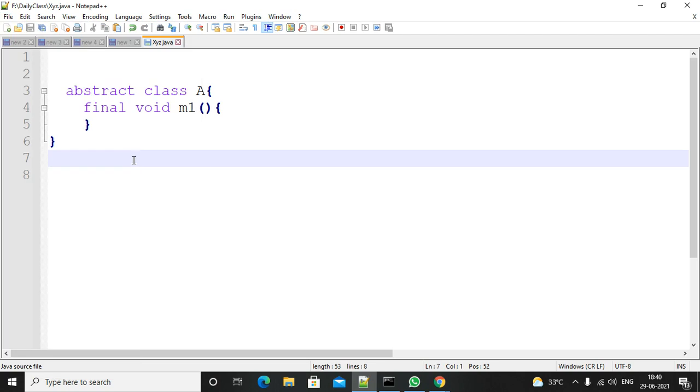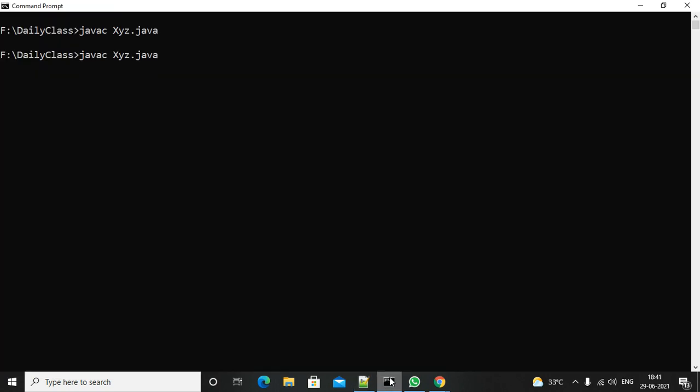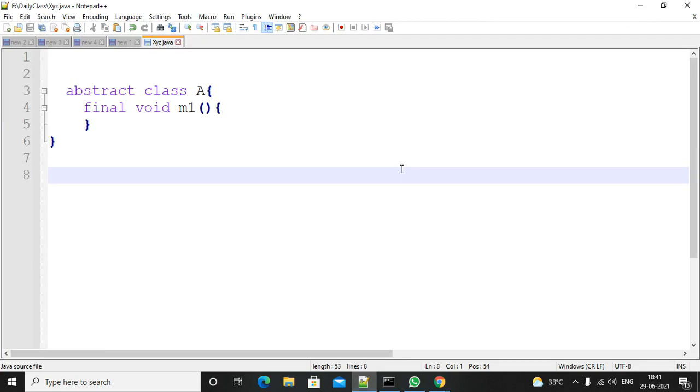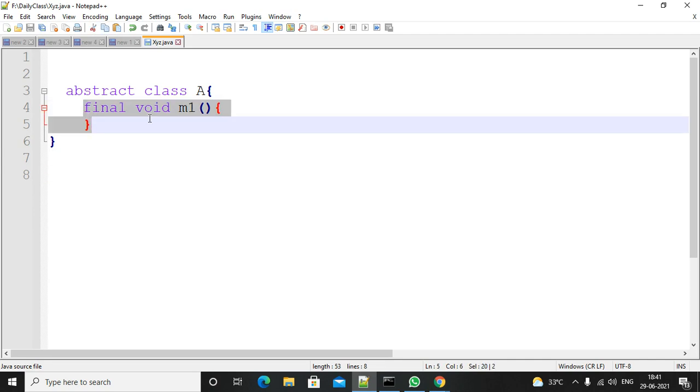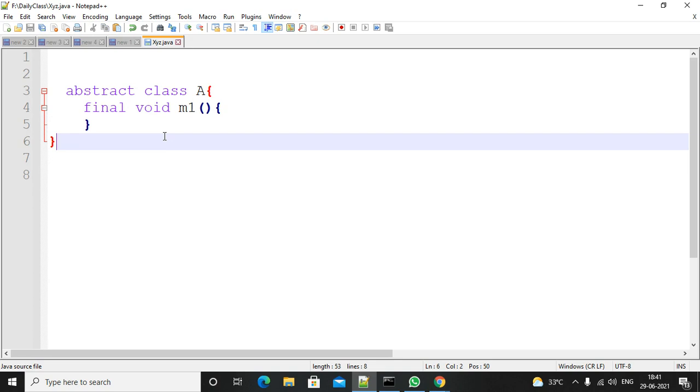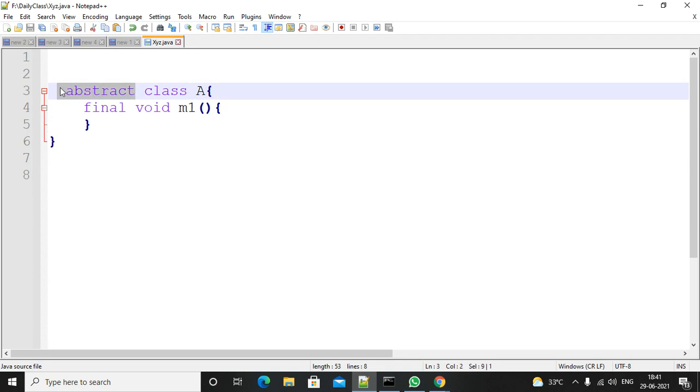Yes, this is valid. You have to remember these points. So why is it valid? You can write any number of final methods inside a class, no problem. You can declare a class as abstract, no problem. Even if you don't have abstract methods, you can declare the class as abstract.